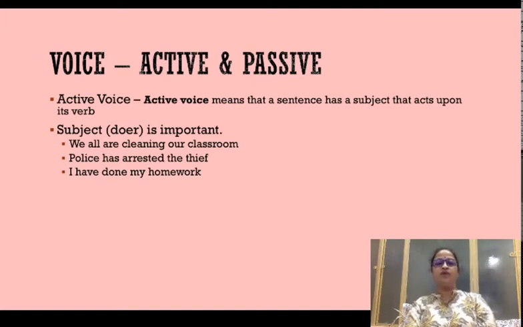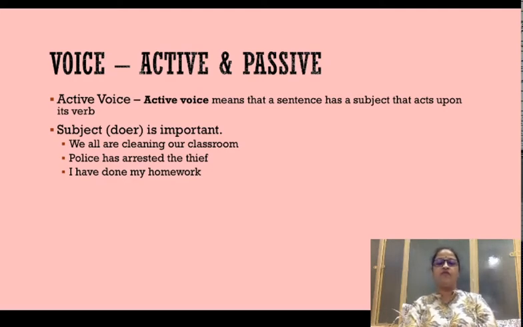So, you are putting yourself in the subject place and you are putting mango in the object place, and you put the verb in between. Now, in the second sentence, when you restructure it, when you flip the sentence and you say, mango is eaten by me, you are putting the object mango first and you are putting yourself last, and you are making I into me, and the verb eat is now transformed into is eaten.